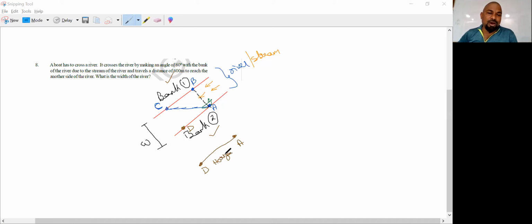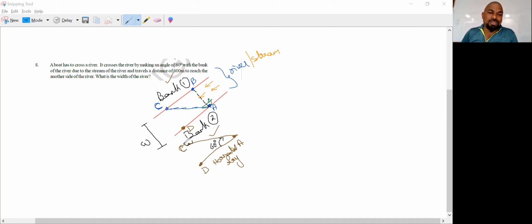Now, I like to consider AC as the second ray, and it is making an angle. Always start the angle at the horizontal line. So it is making an angle of 60 degrees. This is what is given.